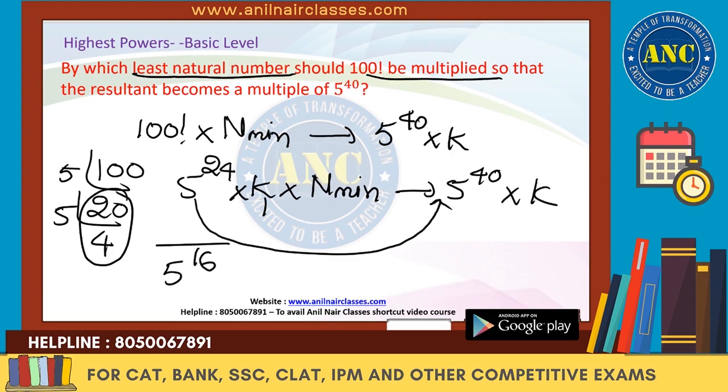What is the number it should be multiplied by? 5 power 16. The minimum value is 5 power 16.